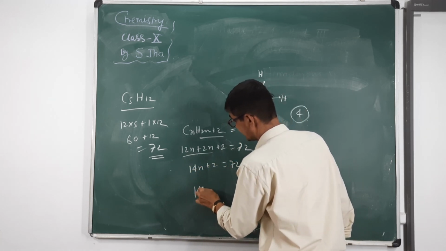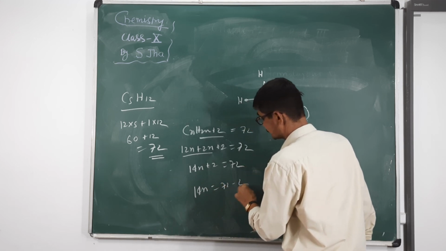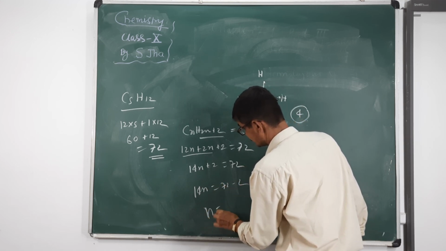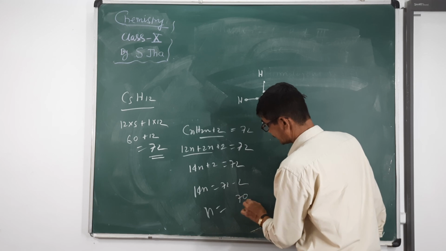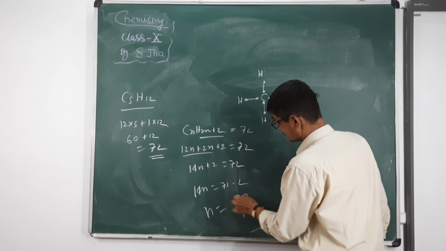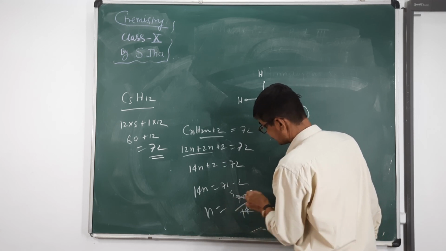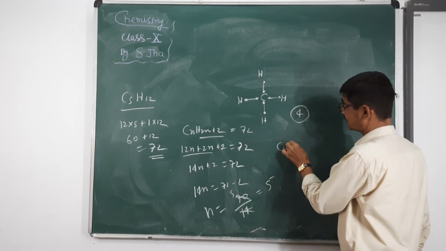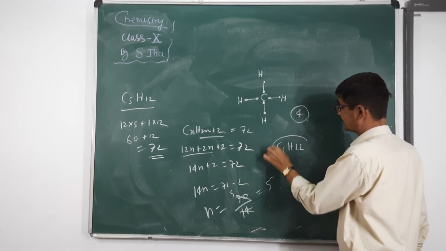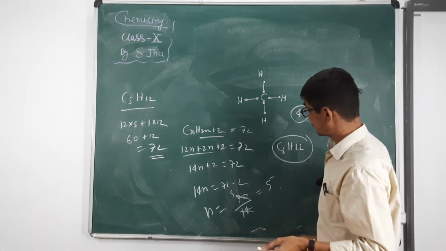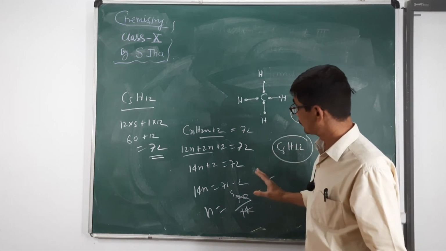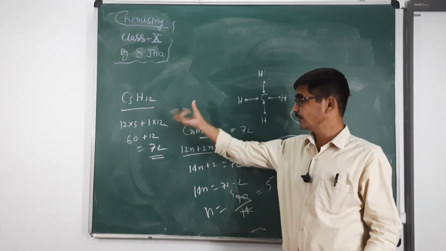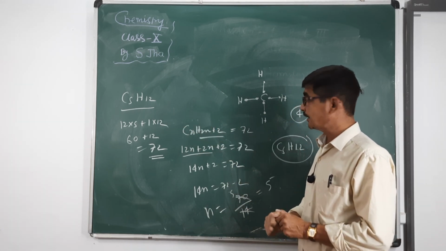So 14n equal to 72 minus 2, n equal to 70 divided by 14. n is 5, since 14 times 5 is 70. Now put the value of 5 here. C5H12. This is pentane. So this is a way for calculating the molecular formula with the help of molecular weight.